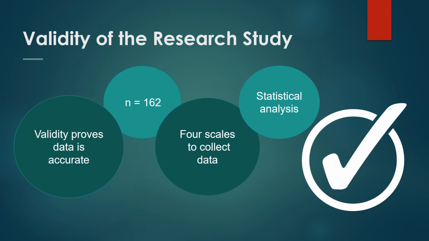Therefore, it is necessary to determine its internal and external validity when referring to an article in order to ensure that the information used is reliable and truly represents the data. The sample size of this analysis is 162, which is sufficiently large to represent the population as a whole with reasonable accuracy. In fact, the study uses 4 different scales to gather raw data to be evaluated by statistical software to show that after the study, there is a statistical difference.